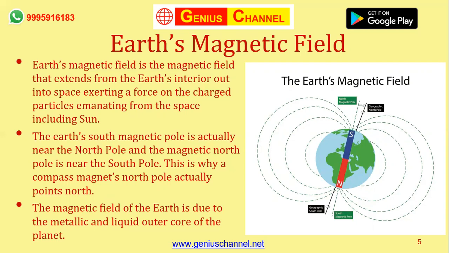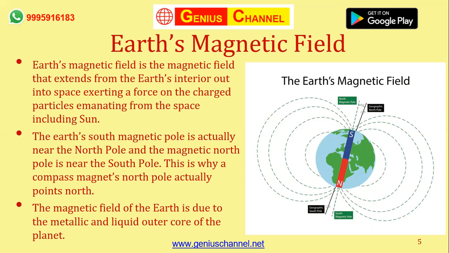The south pole of the magnet should be at the north pole of the Earth, and the north pole of the magnet should be at the south pole of the Earth. That is exactly what you can see in this image. The south pole S is at the geographical north pole of the Earth, and the north pole of the magnet is at the geographical south pole of the Earth.